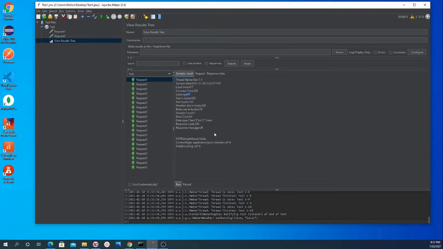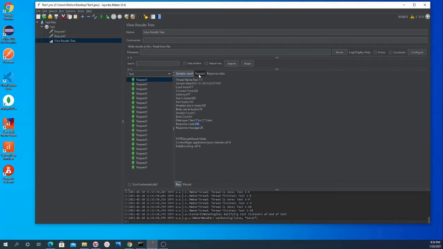The main thing that we have to focus on is the response code. Over here we can see the response is 200. 200 means that's a good response. There are different kinds of responses. 200 means good, 201 means created, 400 means bad request, 404 means not found, 401 means forbidden or unauthorized. Usually a 200 response is a good response.